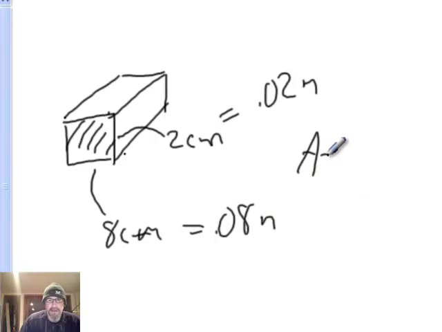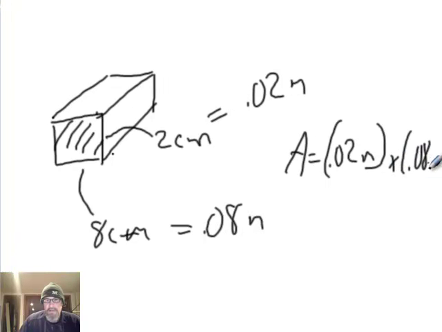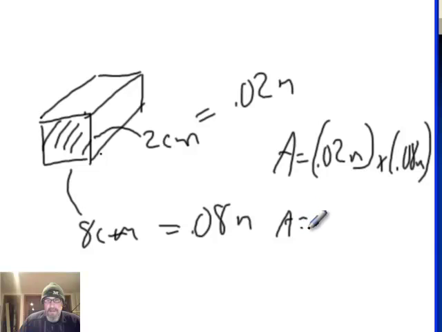And so the cross-sectional area of this platinum bar is length times width, which is 0.02 meters times 0.08 meters. And that area comes out to be 0.0016 square meters.